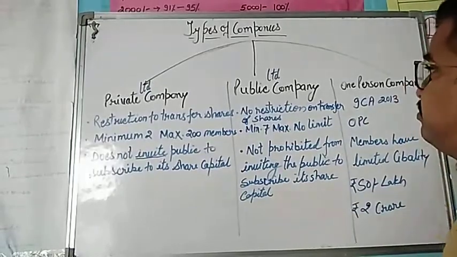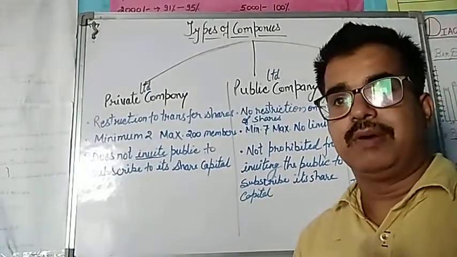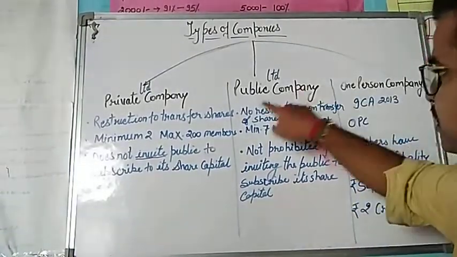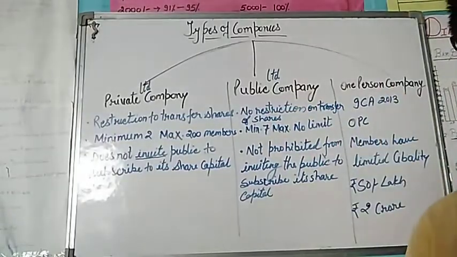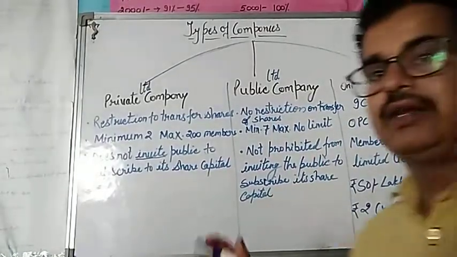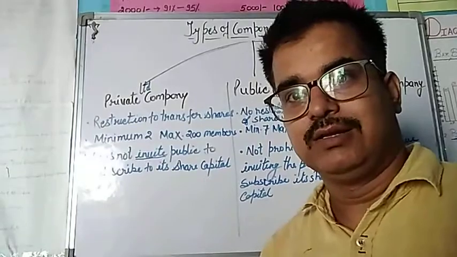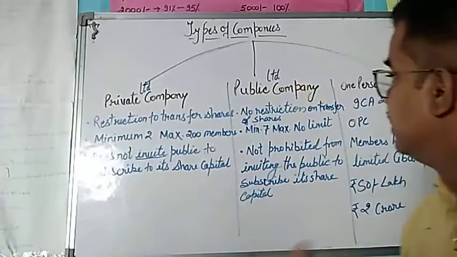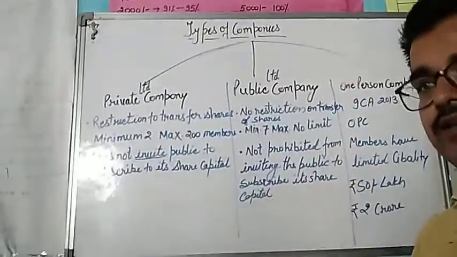Next is the second type, public limited company. In a public limited company there is no restriction on the transfer of shares. Means in that, transfer of shares is possible. Shares जो है वो transfer किए जा सकते हैं to any of the other members.